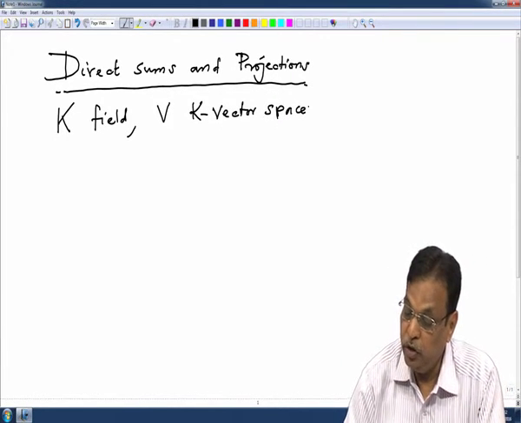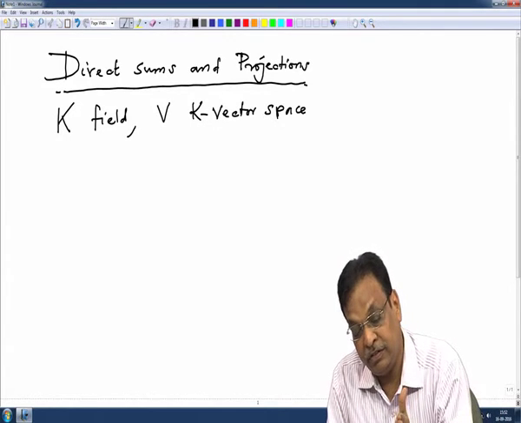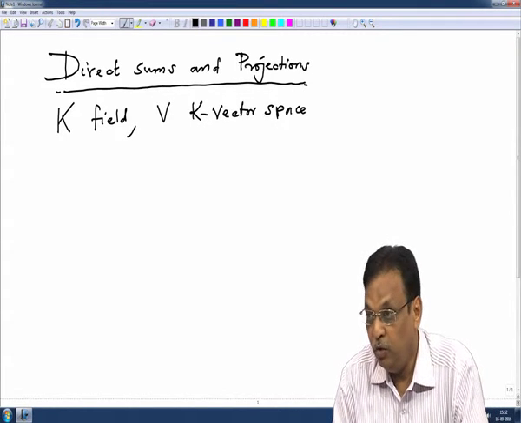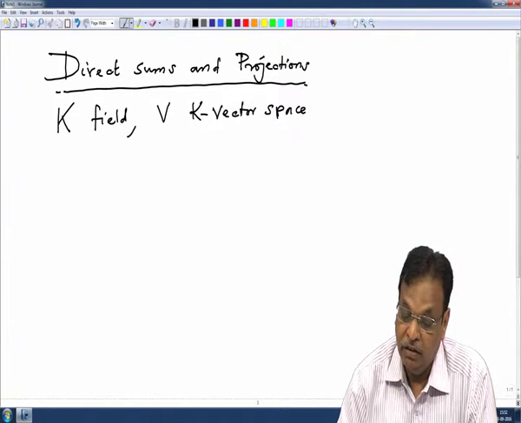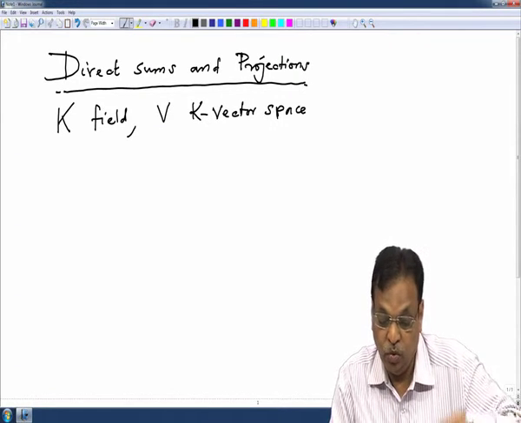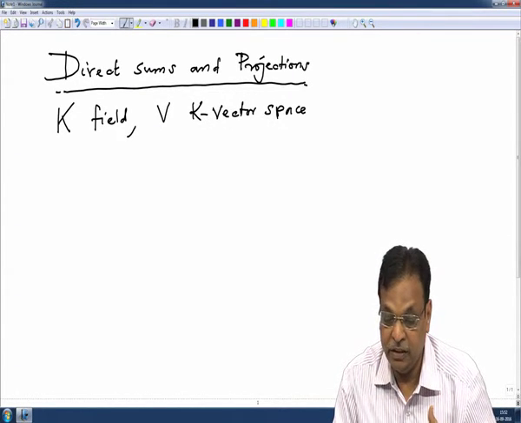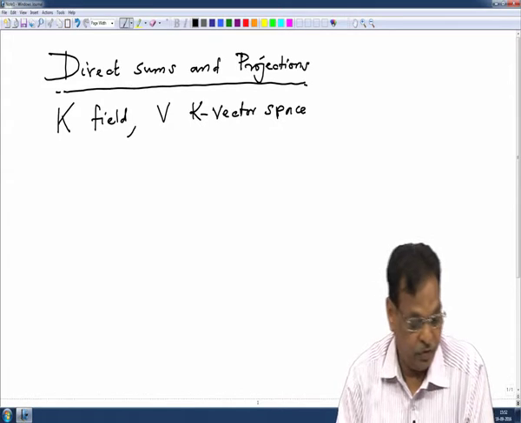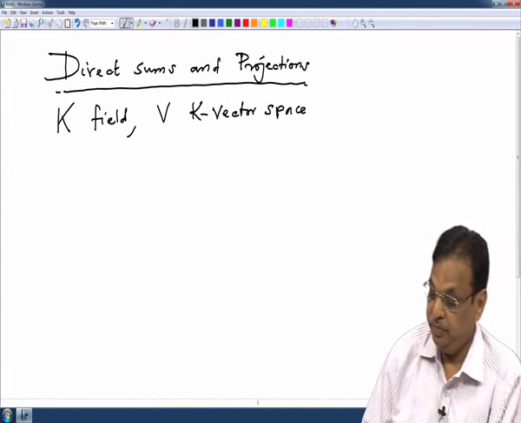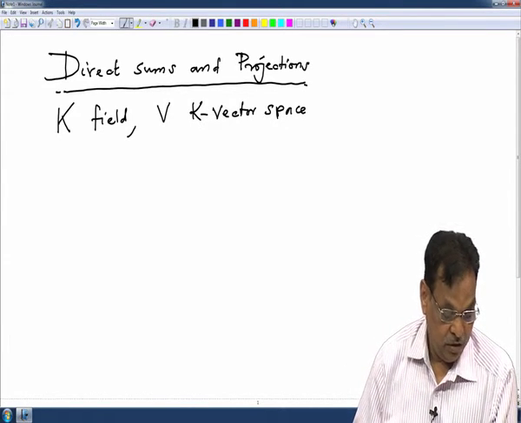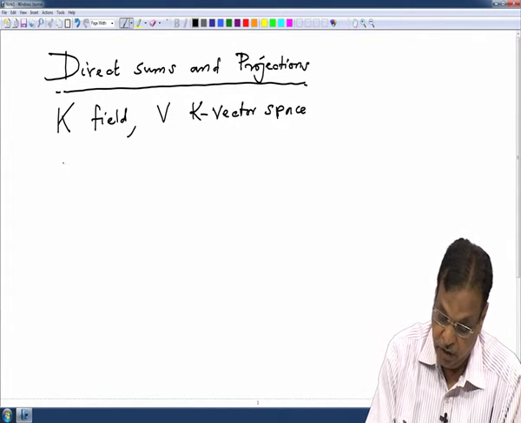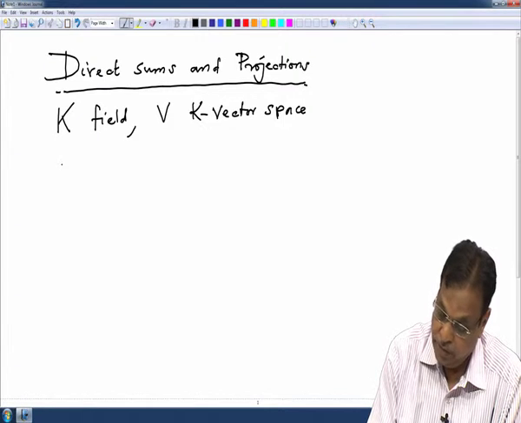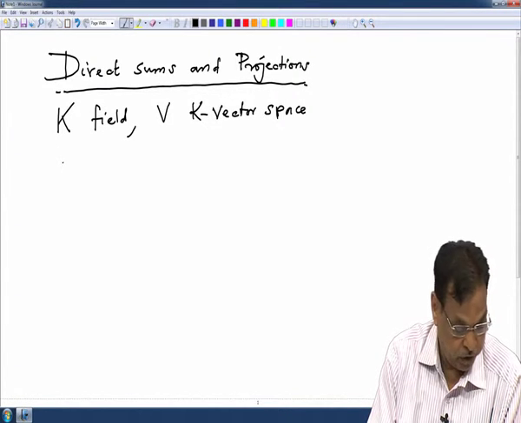And what we are looking for is we want to break this vector space into smaller pieces, so that linear operators on V can be restricted to those subspaces, and that study will become easier. Okay. So, this is the crux of the matter. I will first recall what we have done earlier and then, supported by examples, show how useful it is.